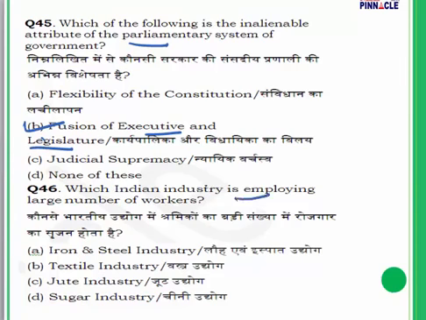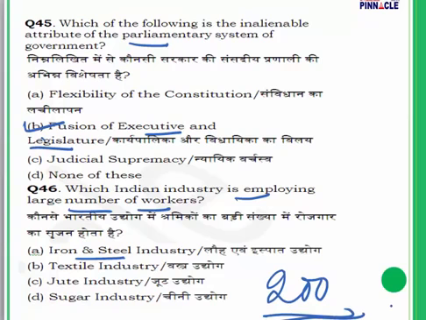Which Indian industry is employing a large number of workers? Question number 46. Workers are in the iron and steel industry. They are there for 200 different kinds of jobs, and about 80% of all workers are engaged in moving raw material and steel after the products are made. The steel products are moved from place to place. They are involved in that, and there's a lot of machinery. In addition, there are other workers needed for clerical work and other technical, administrative and supervisory work. So the answer in question number 46 is iron and steel.